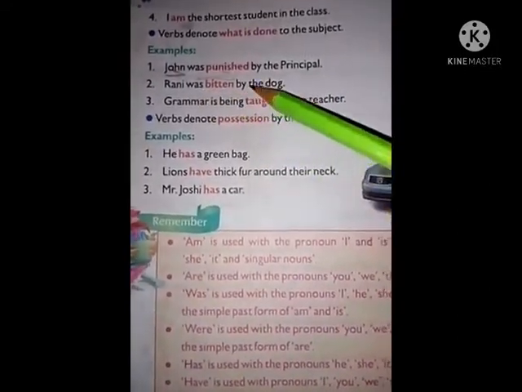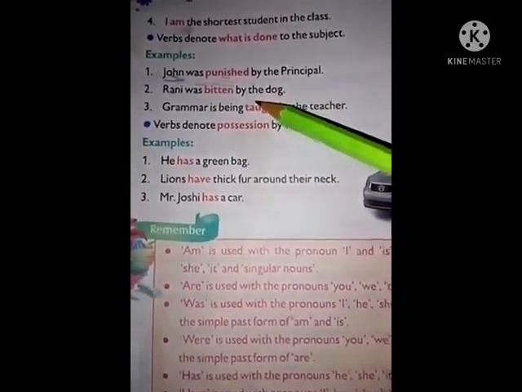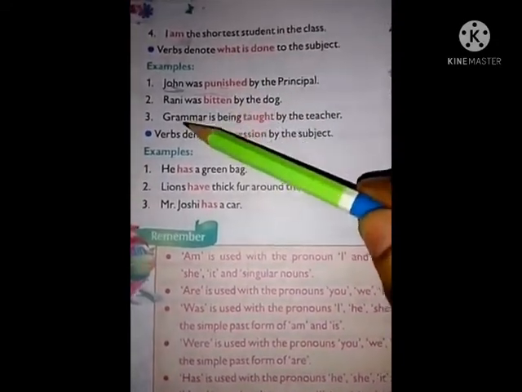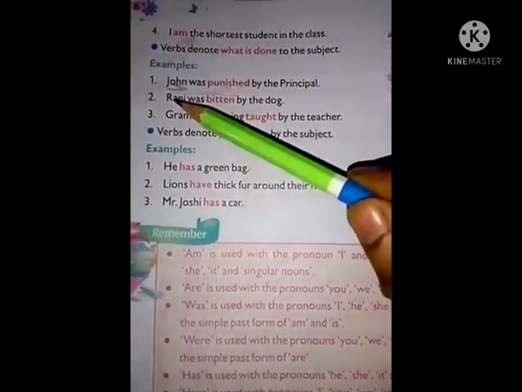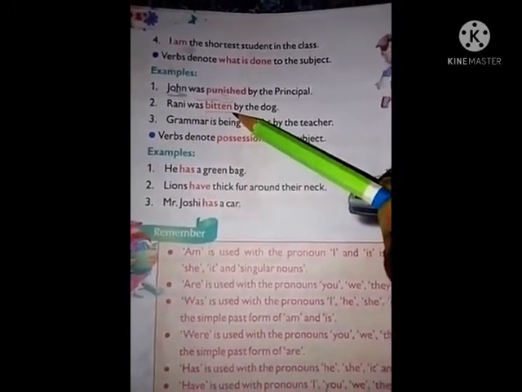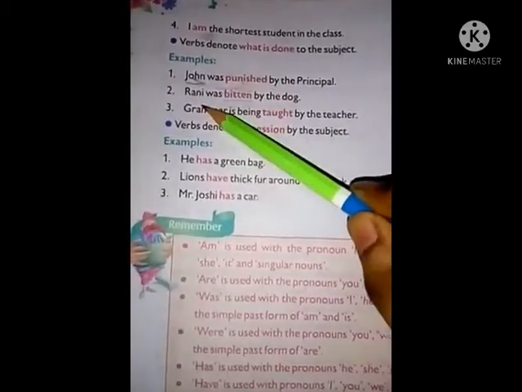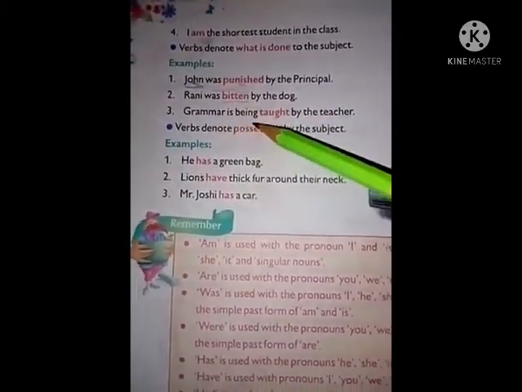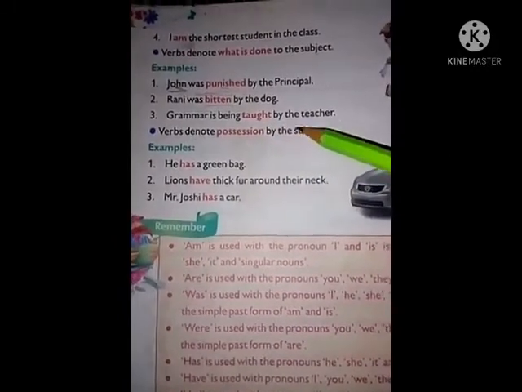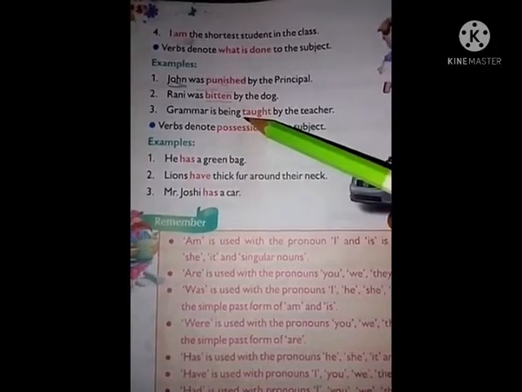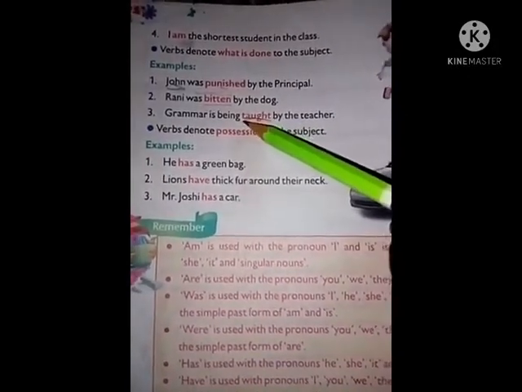Rani was bitten by the dog. Here bitten is denoting what is done to Rani. Grammar is being taught by the teacher. Here taught is the verb.